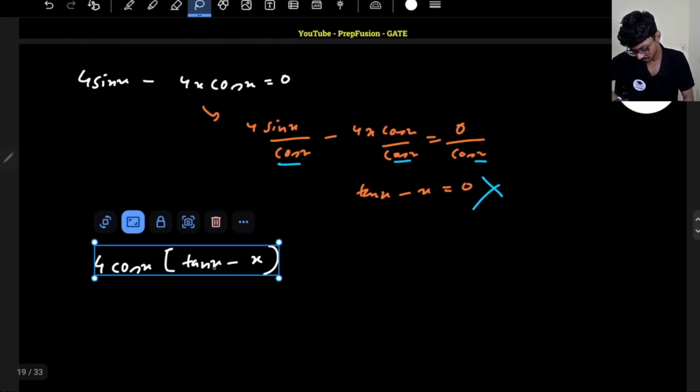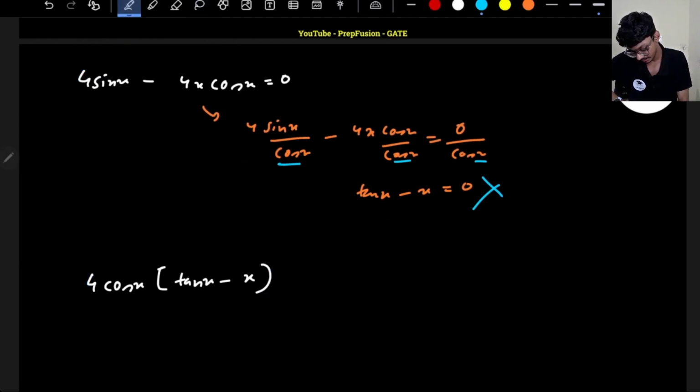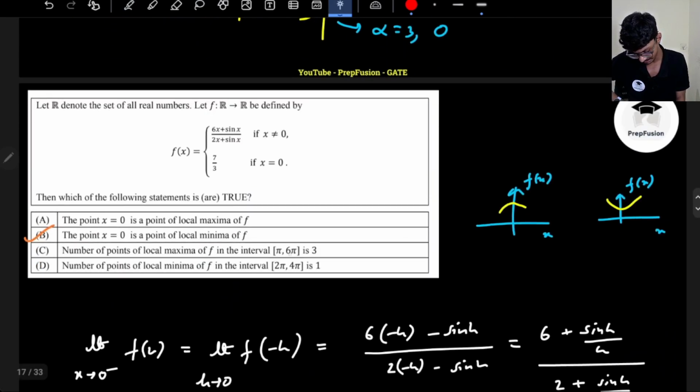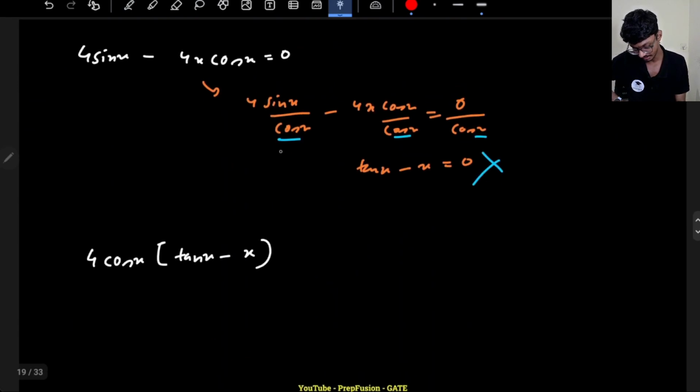The thing over here is that in the interval, if I am dividing by cos x, in the interval they have given me for x, cos x is going to 0. So I cannot divide, and I have to take common. That's why I have taken common. So this has to go to 0. Can I know at what points this will intersect? No, I cannot comment.